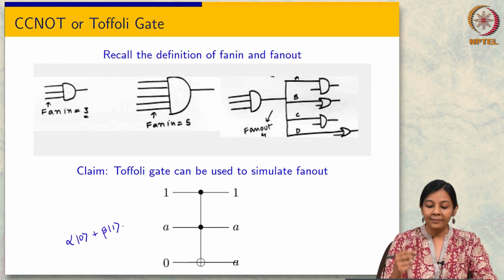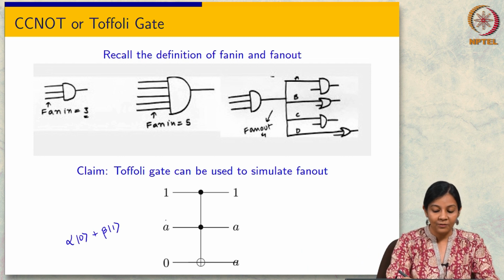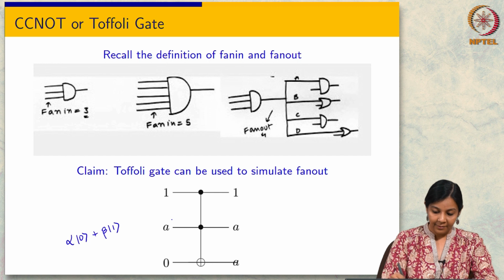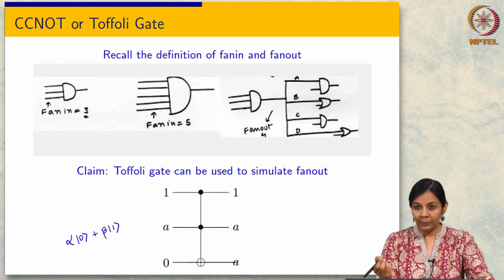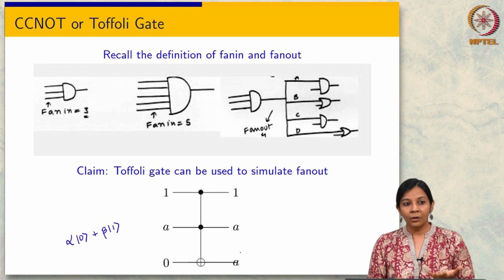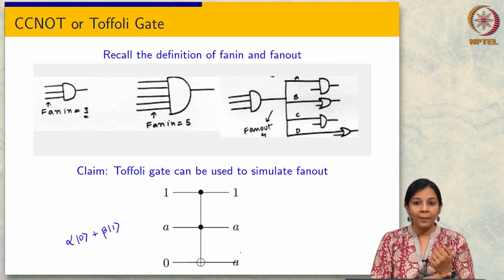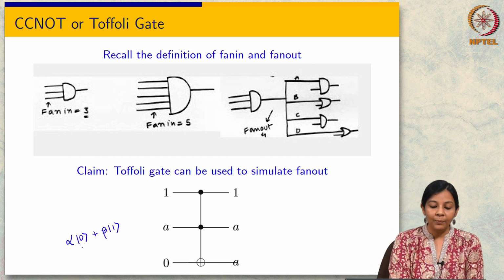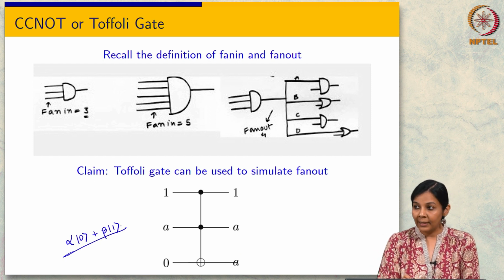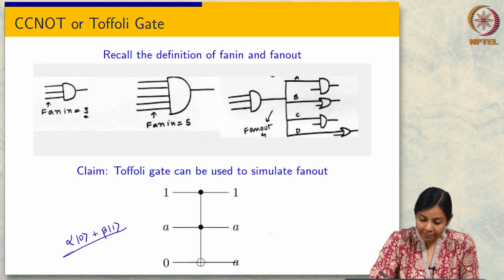What he said is that this is true for the picture that we have; it holds for classical bits. If A is 0, then I get 0 0. If A is 1, I get 1 1. But to contradict the no cloning theorem, I should be able to use this for any arbitrary state. If I take some arbitrary state alpha 0 plus beta 1, then I am going to get alpha 0 0.